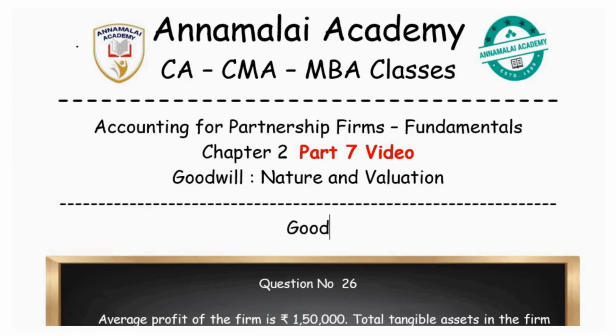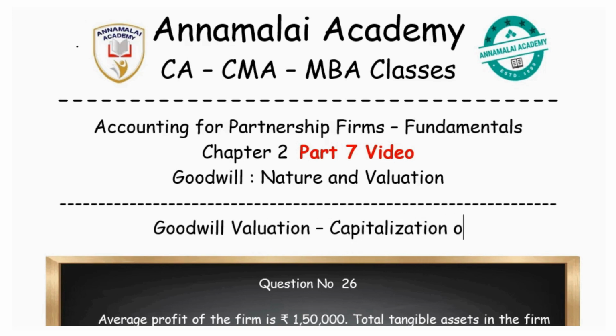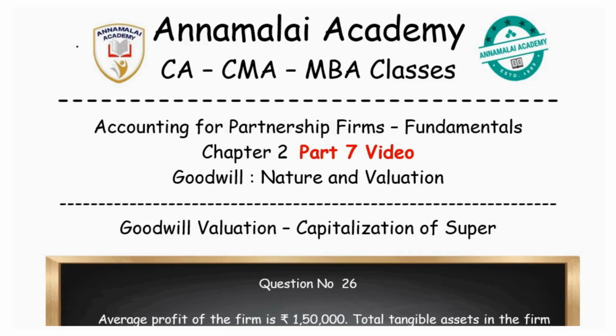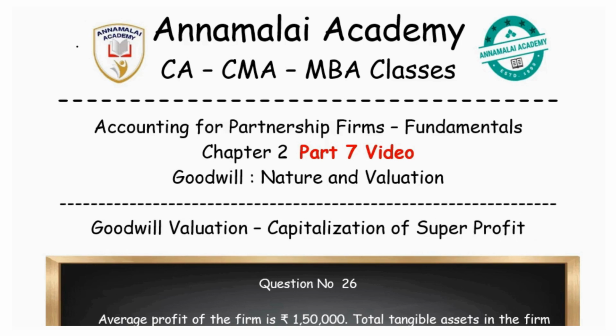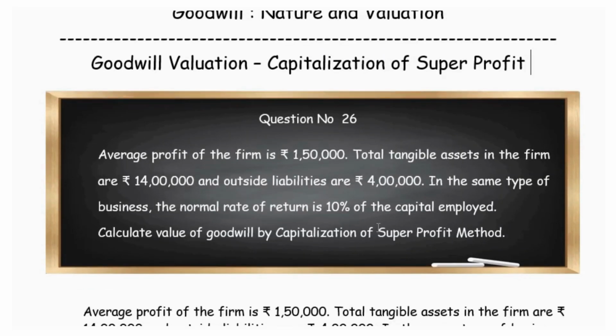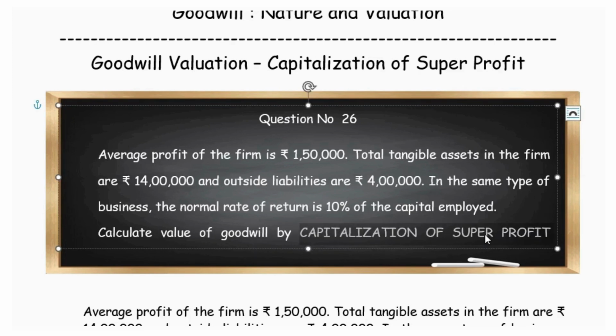Next question. This is goodwill valuation by capitalization of super profits. Here we are going to evaluate the goodwill by capitalizing the super profit. We are given the question details. The average profit of the firm is given, assets and liability details are given, and the normal rate of return is given. Our question is to calculate the goodwill based on the capitalization of super profits.